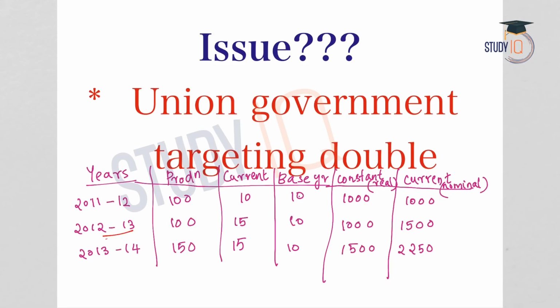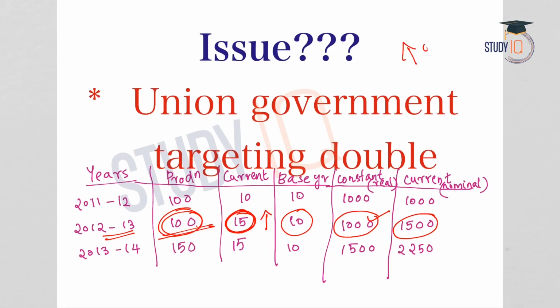Now coming back to the example, in 2012-13 we will see that the production is 100 units and the current price is 15 and base year price is 10. So multiplying the production with base year prices, we will get constant or real GDP. It is 1000 units. But when it comes to current or nominal GDP, this is 1500. What is the reason? Because the current prices are high, or it is 15 rupees. But see here, the production is the same, which means that there is no improvement in the output. Output remains the same, but the GDP has increased.